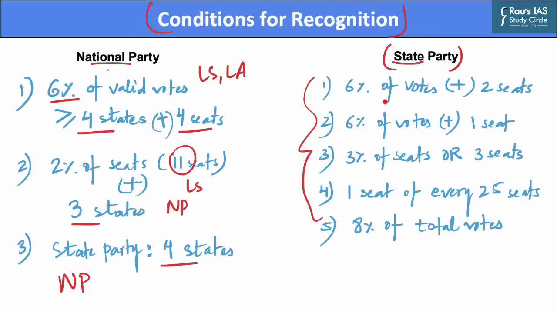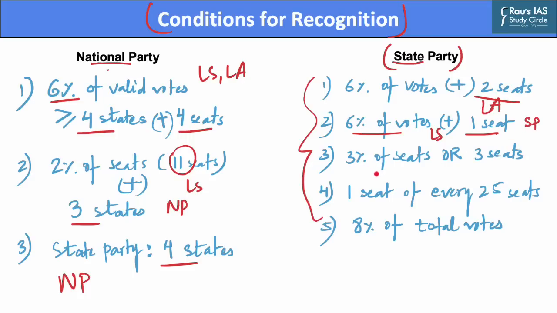First is if a political party secures 6% of the valid votes polled in a state in the general election to the Legislative Assembly of a state, and in addition, it wins at least 2 seats in the assembly of the state concerned. The second condition is that if a political party secures 6% of the votes polled in a general election to the Lok Sabha, in addition to winning 1 or more seats in the Lok Sabha, it can be classified as a state party.